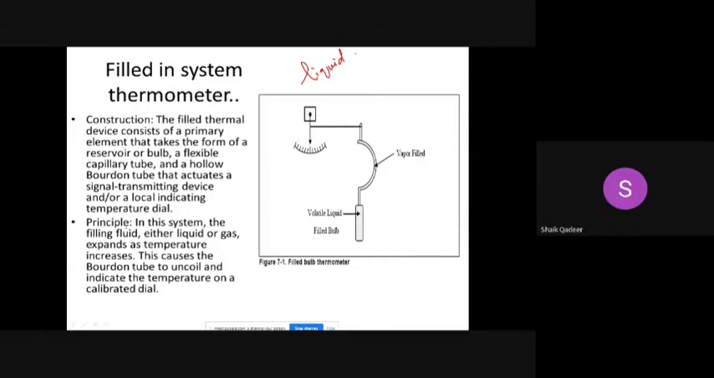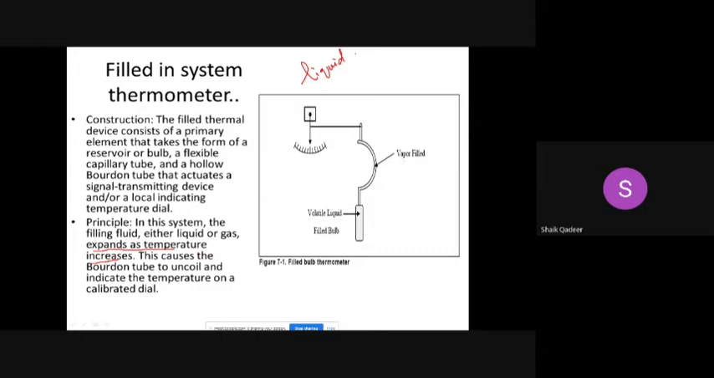It's very simple. Just see this. The filled fluid, which may be a liquid or gas, expands as temperature increases. The expansion of this physical mechanism changes the indication, which is a direct indication of temperature. This causes the Bourdon tube to uncoil and indicate the temperature on a calibrated dial.